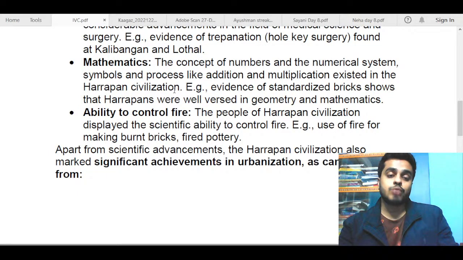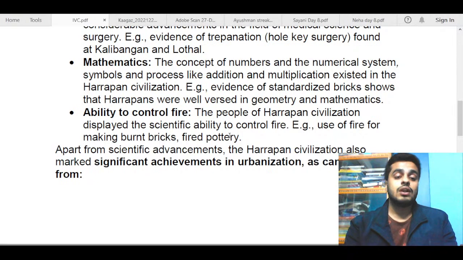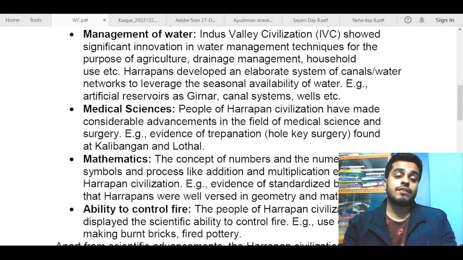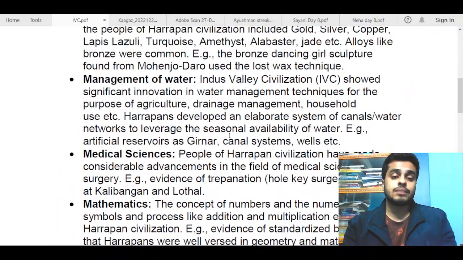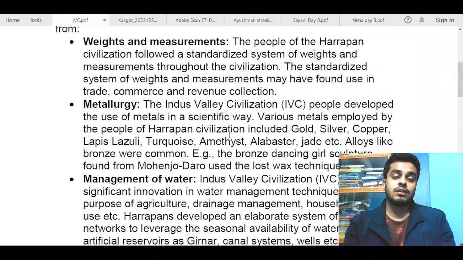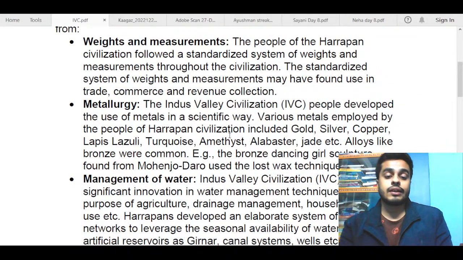Next, I have talked about the ability to control fire. This is also a basic point which I have again tried to innovate a bit. The people of Harappan civilization displayed the scientific ability to control fire. Now fire is an important discovery. Use of fire for making burnt bricks and fired pottery, without fire, all of this can't be done. So I talked about the ability to control fire. All of these are good points, and you could have just mentioned three, four of these in your answer.